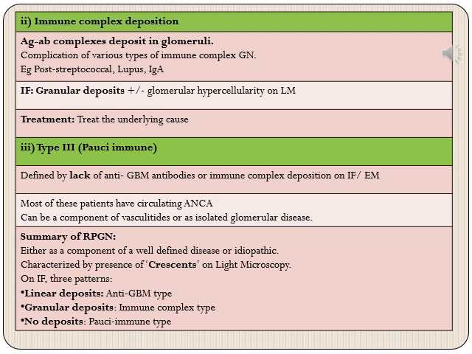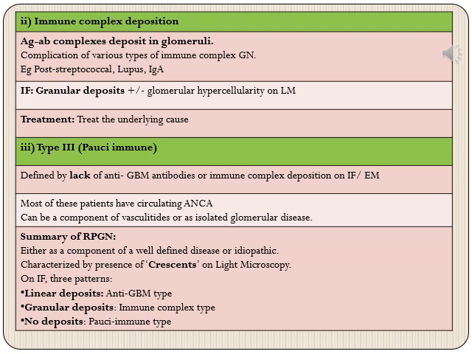Then the second category is immune complex deposition, where antigen-antibody complexes, or immune complexes, deposit in glomeruli. This type of RPGN can be a complication of various types of immune complex glomerulonephritis, for example, post-streptococcal, lupus nephritis, and IgA nephropathy. On immunofluorescence, there will be granular deposits, with or without glomerular hypercellularity on light microscopy. Treatment is treatment of the underlying cause.